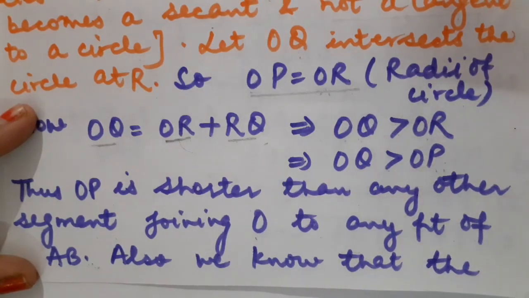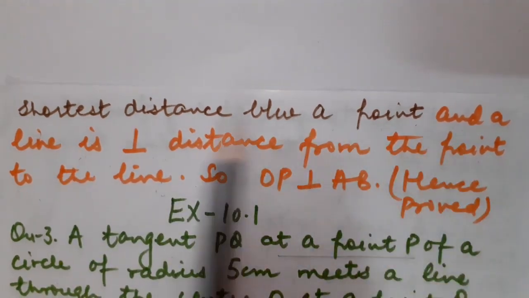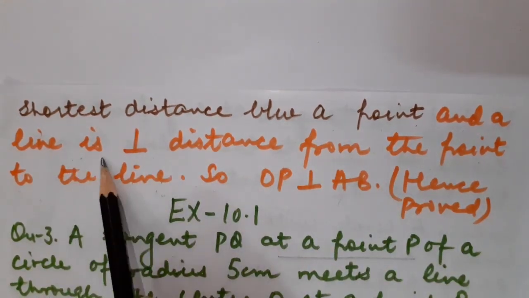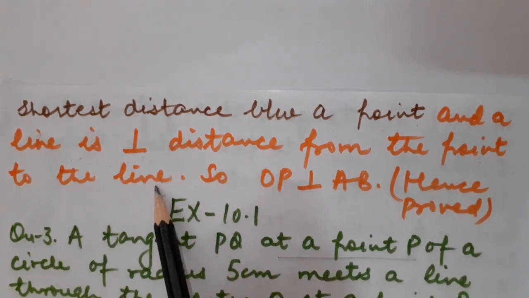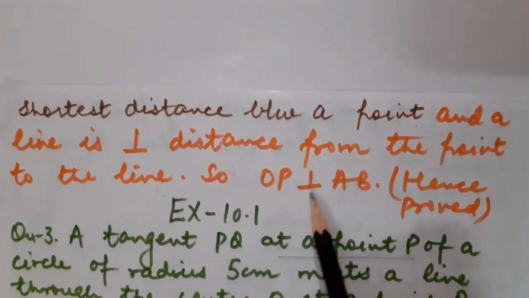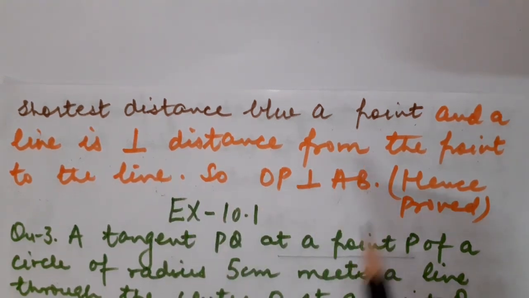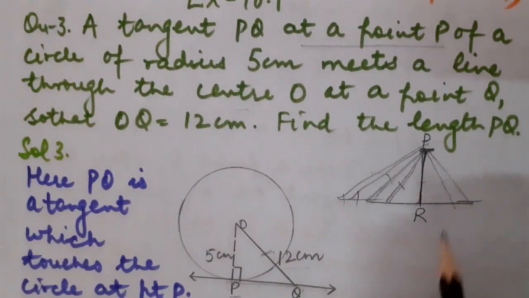Also, we know that the shortest distance between a point and a line is the perpendicular distance from that point to the line. This I have explained to you. Fine. So definitely OP must be perpendicular to AB. Okay, have a look once. Here is the diagram to explain that very point.